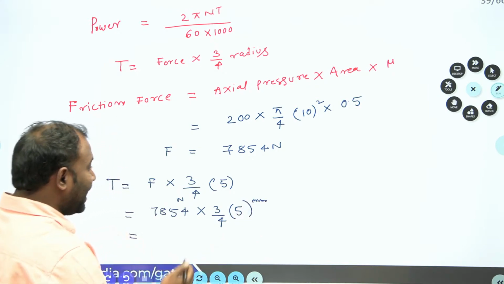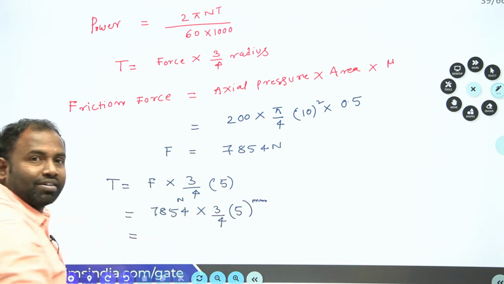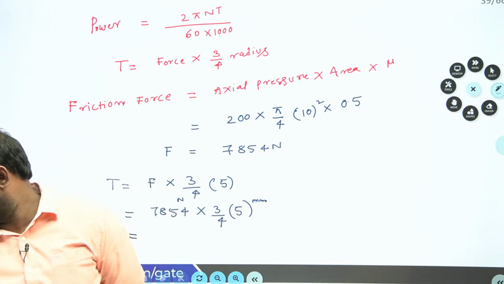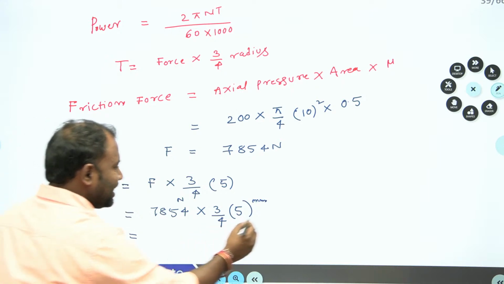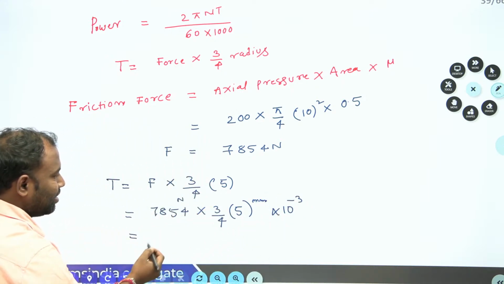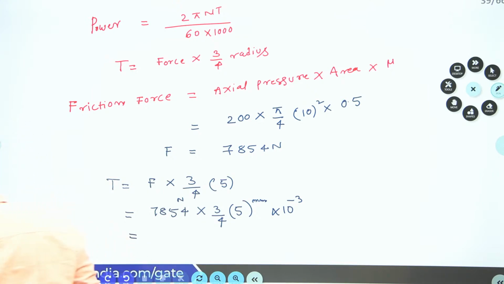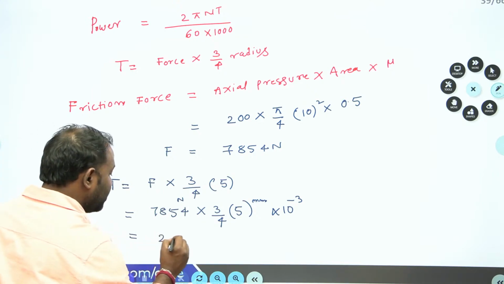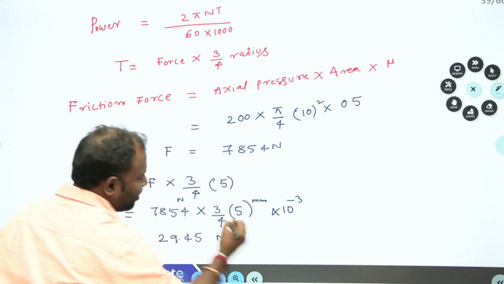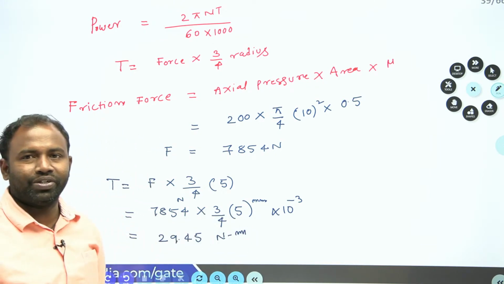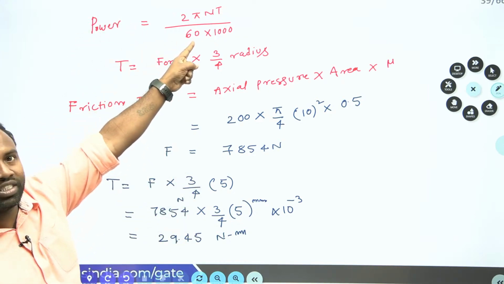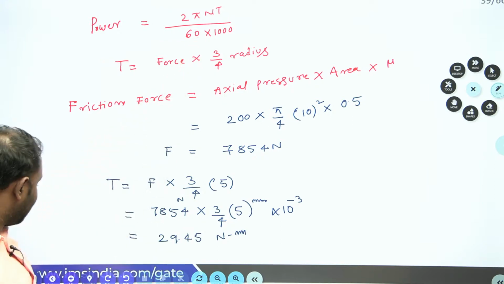Now here I require Newton meter. For that purpose, I just multiply with 10 to the power of minus 3, so that I can get it in meters. Now here I am going to get 29.45 Newton meter, which is my torque. Yes, guys, understood? Now I got the torque. The only thing left is that I am supposed to substitute the power. Clear, everybody?